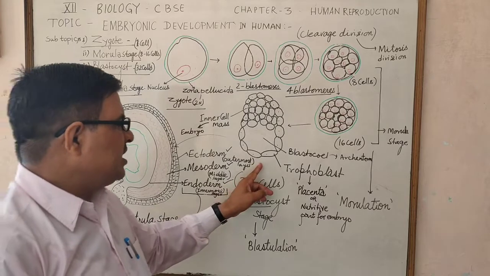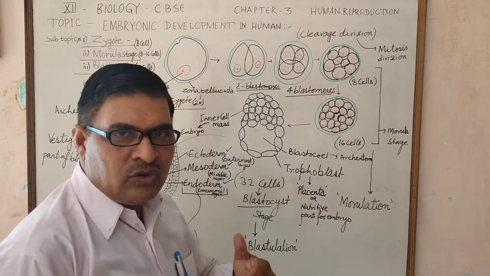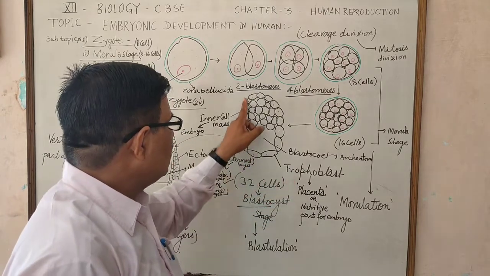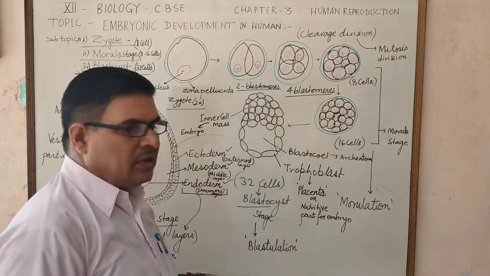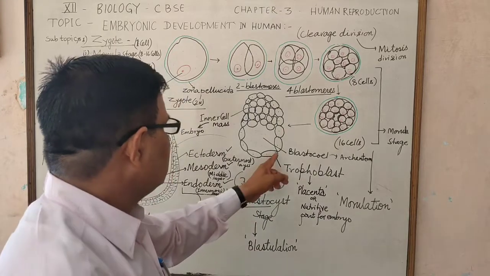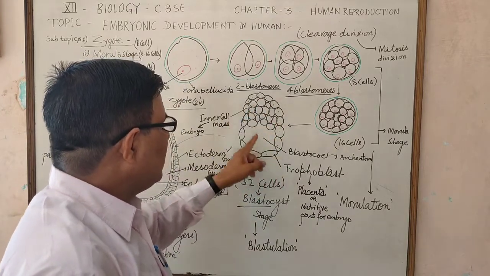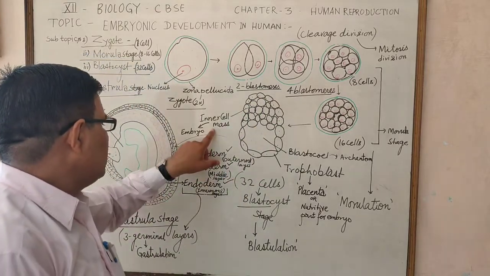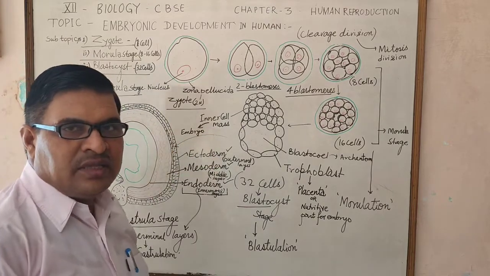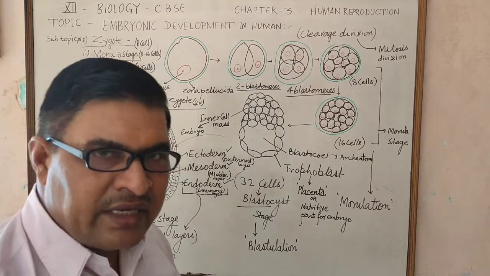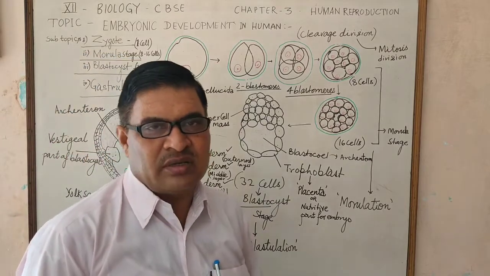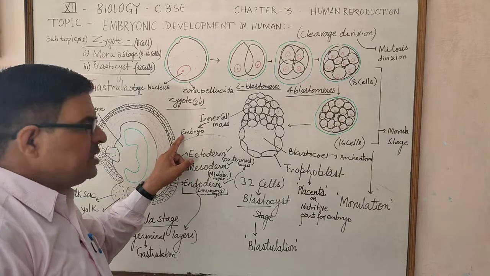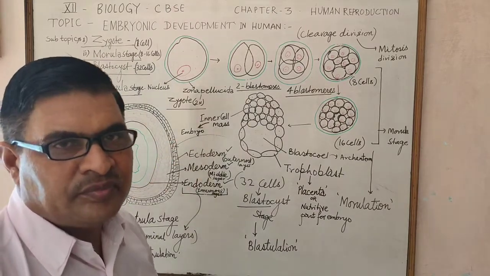In the 32 cell stage, the micromeres produce the trophoblast, a single layer of cells. The trophoblast surrounds the macromeres, large cells called the inner cell mass. This inner cell mass later develops the embryo in the mother's womb.